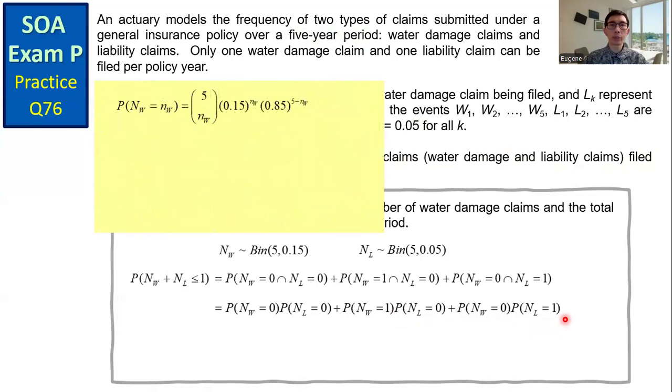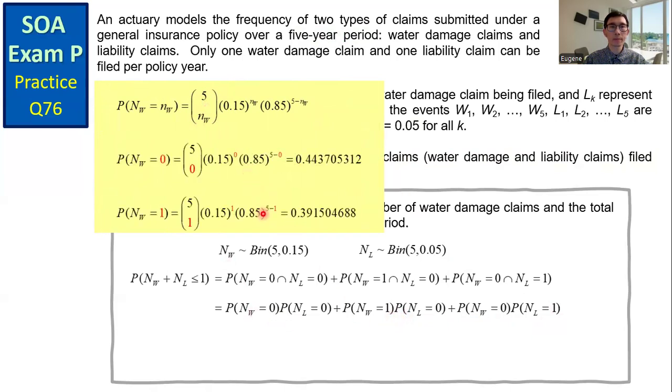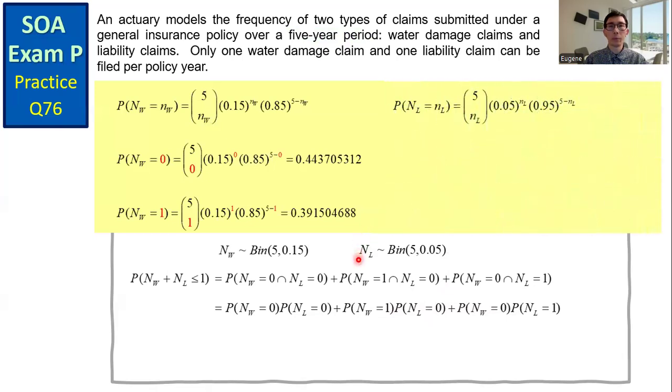NW follows a binomial distribution. We have this PMF. We only need NW equals 0 and 1. So we compute these two probabilities. And then for the random variable NL, we get the PMF. And we need the probability that NL equals 0 and the probability that NL equals 1. Compute these probabilities accordingly.